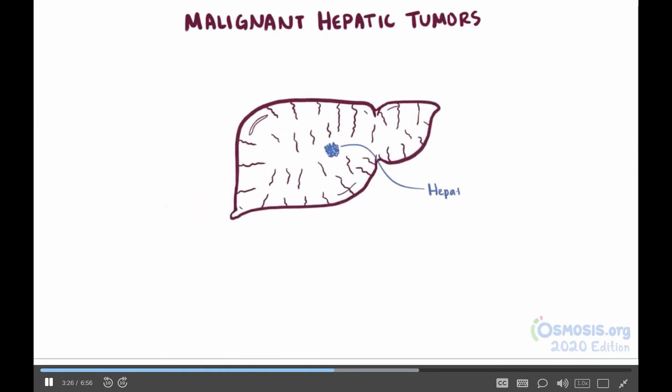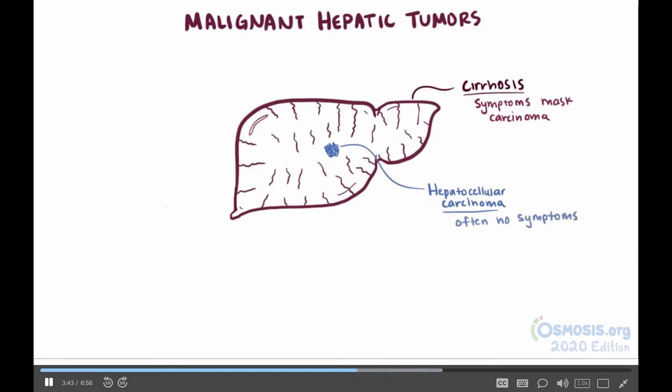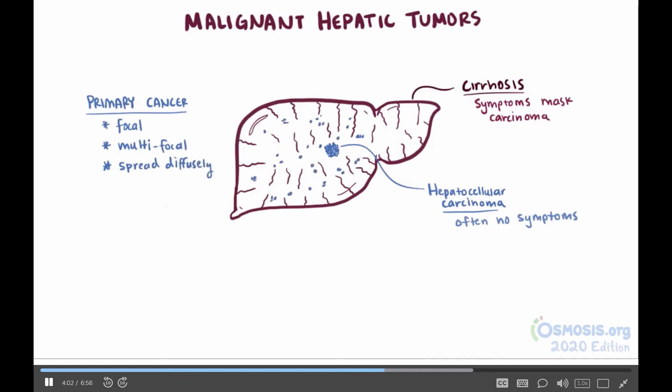Now, because most patients with hepatocellular carcinoma also have cirrhosis, the hepatocellular carcinoma can be hard to spot. Symptoms of long-standing liver disease like cirrhosis often mask the progression of carcinoma, and often patients have no symptoms directly related to the tumor itself. A delay in detection of any disease typically means a worse prognosis, right? And hepatocellular carcinoma is no exception. In general, the cancer might be focal or limited to one area, but it might also have several areas affected and be multifocal, or it could even spread diffusely through the liver tissue and not really have any distinct focal points at all. A classic sign of a secondary hepatic tumor, though, are multiple focal points that can even be sometimes felt on the free edge of the liver.